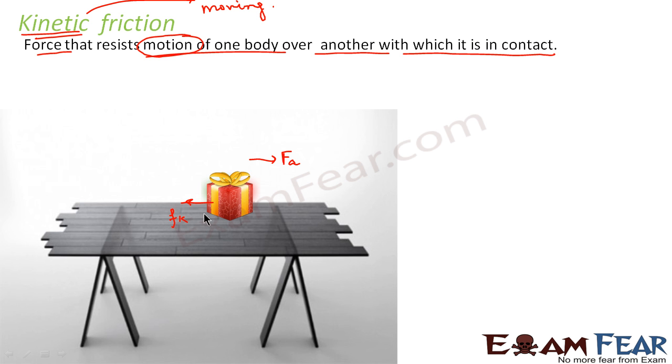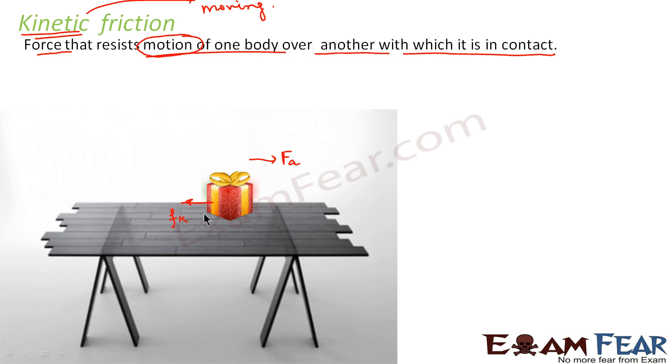You can understand this in this series: initially the body was at rest. There was no force applied, so there was no friction. Now when an external force was applied, static friction came into play. Static friction was trying to oppose the start of the motion. When you increase the value of the applied force, the value of static friction also increases. But static friction cannot increase its value beyond a certain maximum point. When static friction reaches that maximum point and the applied force is increased above that, the body starts moving. Now when the body has started moving, kinetic friction comes into play.